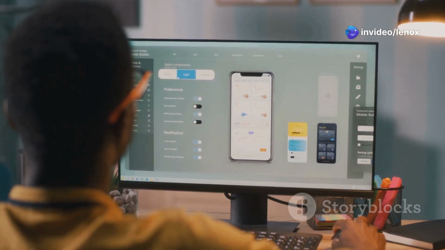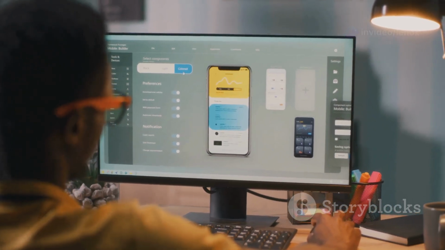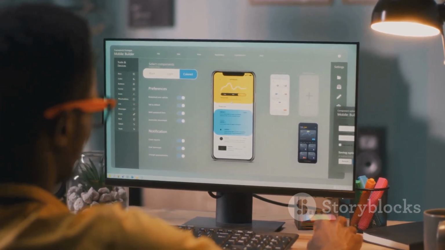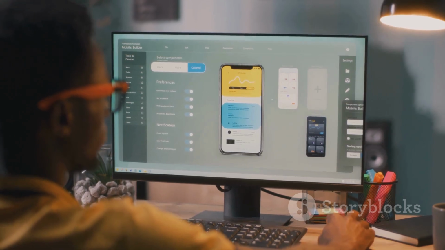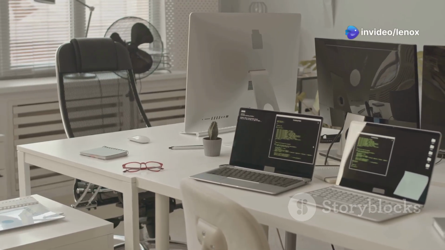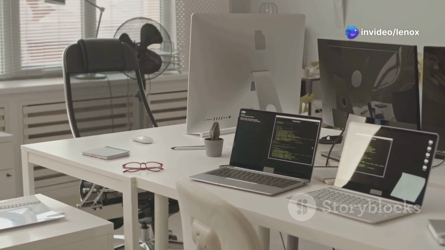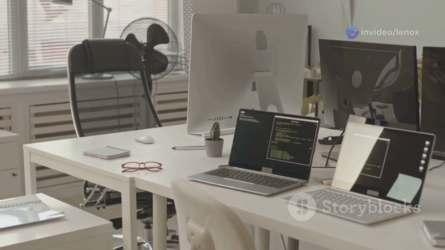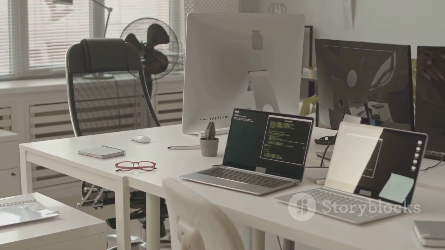This software provides everything you need in one place. It integrates seamlessly with other tools and services, making the development process smooth and efficient. You can write code, design layouts, and test on different devices all within the same environment. This ensures that your app works perfectly across various Android devices and screen sizes.